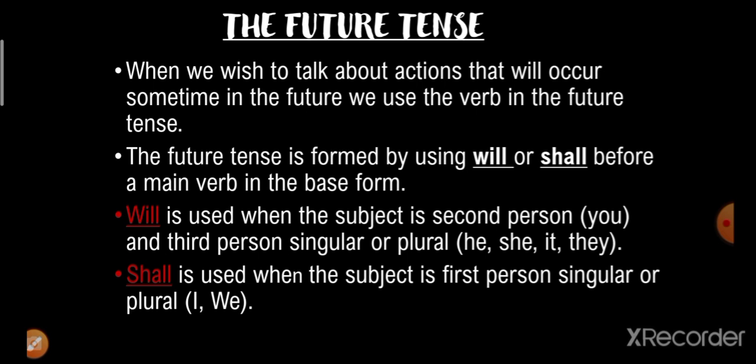Will is used when the subject is second person, that is you, and third person singular or plural, that is he, she, it, they. So wherever you, he, she, it and they are there, we will use will. And shall is used when the subject is first person singular or plural, that is I and we. That means with I and we we have to use shall, and with you, he, she, it and they, we have to use will.